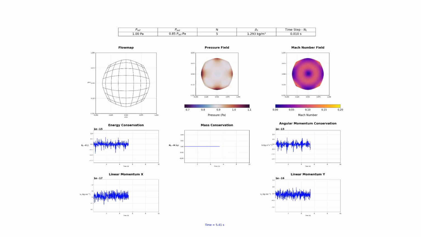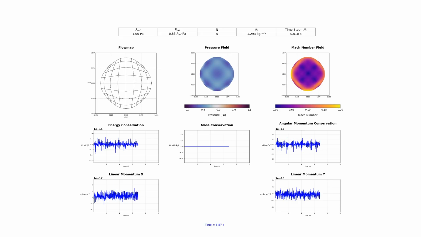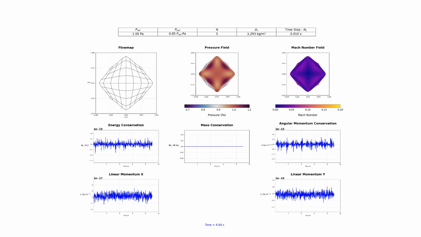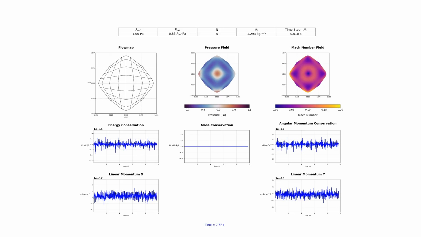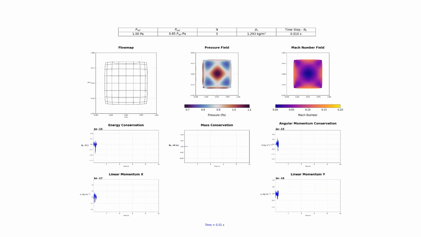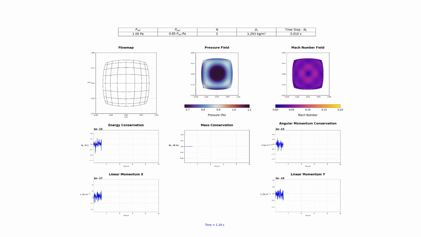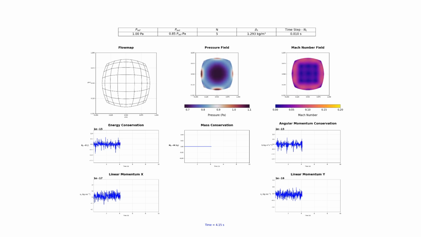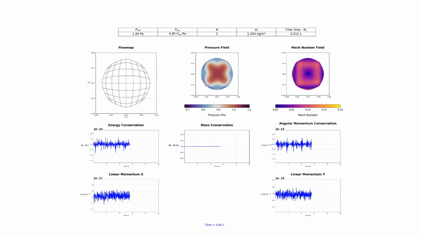This first video shows the expansion case, where the external pressure is set to 0.85 pascals, which is lower than the internal pressure. In the top left, you can see the flow map. The fluid domain immediately begins to expand outwards, deforming from its initial square shape as pressure waves propagate and reflect within. Physically, we expect the bubble to expand due to this pressure imbalance and then oscillate as pressure waves reflect within the domain. The following videos will show the simulation results and, most importantly, the conservation properties of our method.